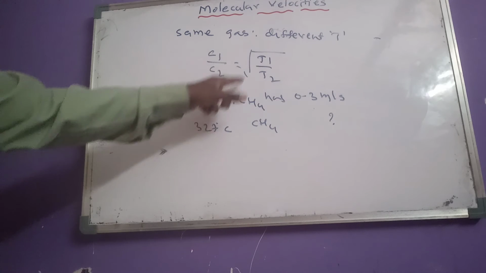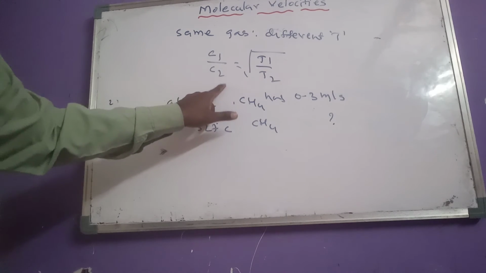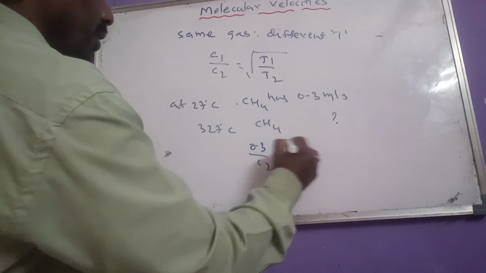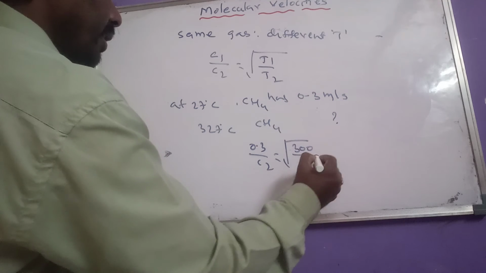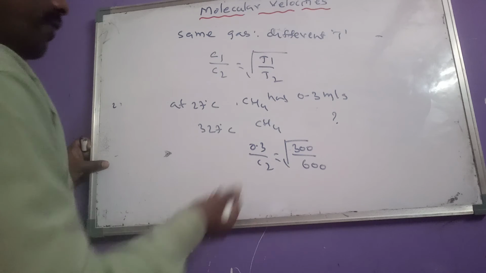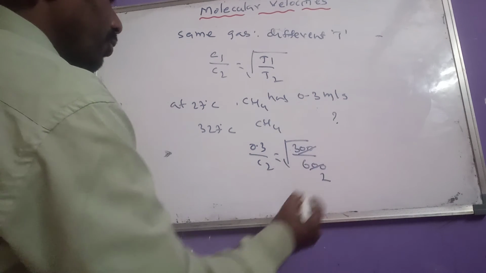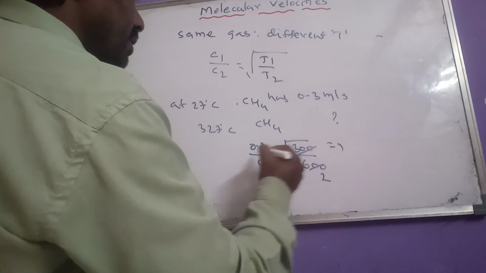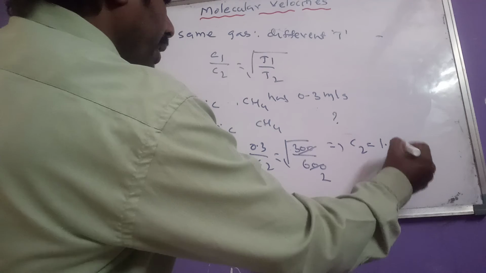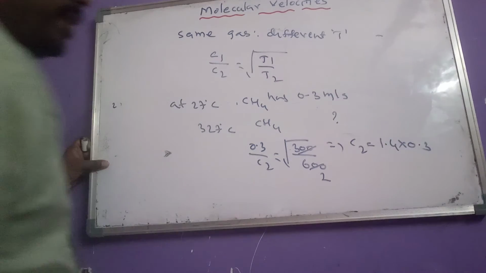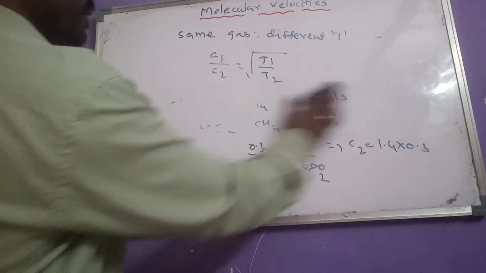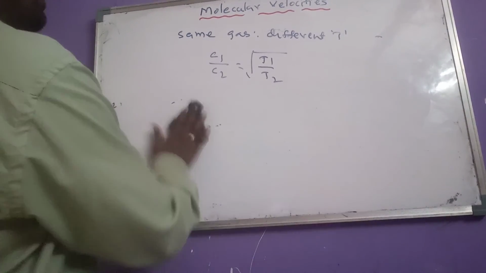Substituting, we get C2: 0.3 by C2 equals root over 300 by 600, since 27 degrees is 300 Kelvin and 327 degrees is 600 Kelvin. Squaring on both sides, or otherwise, C2 equals 1.414 into 0.3. So we use this formula when the gas is the same but the temperatures are different.